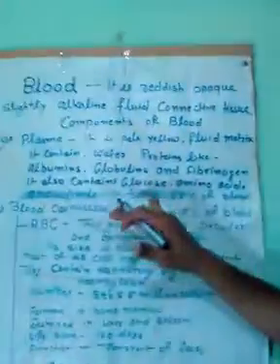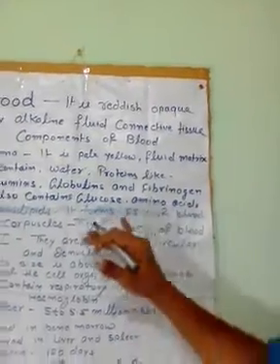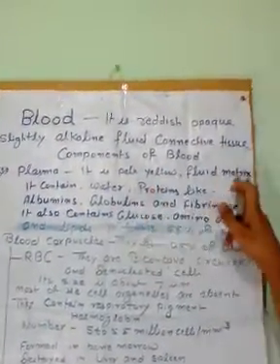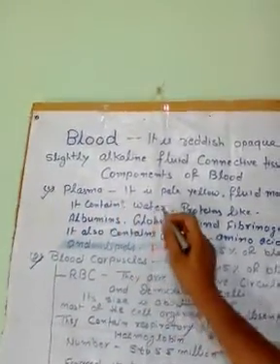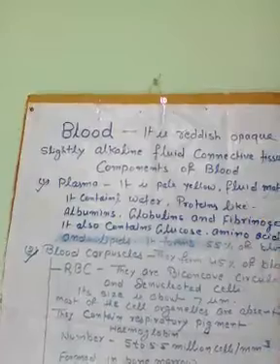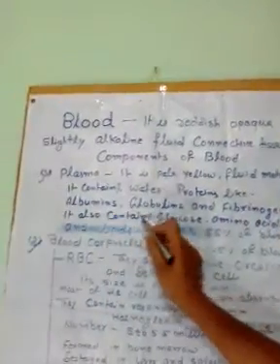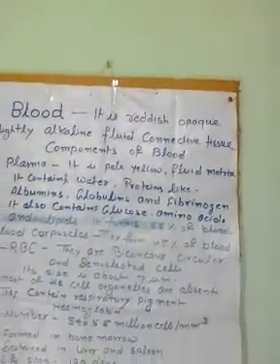Now we talk about the composition of plasma. Plasma forms 55% of our total blood. Plasma is a pale yellow fluid matrix. It contains water, proteins like albumins, globulins, and fibrinogen. It also contains glucose, amino acids, and lipids.